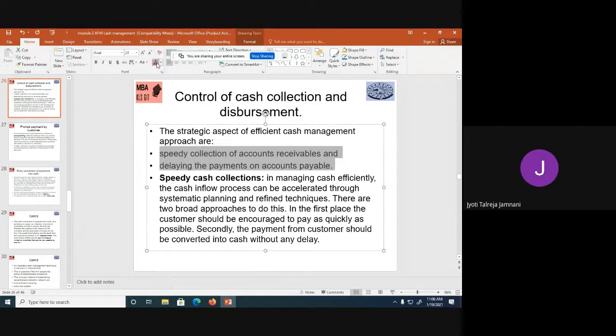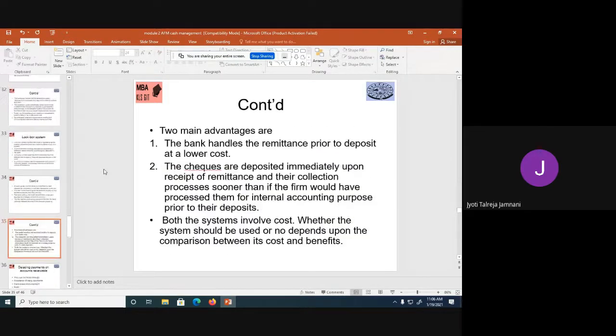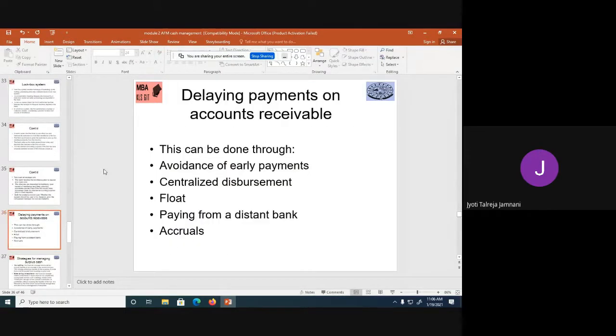Okay, so from these two, I finished the speedy cash collection. You can do that by using concentration banking or lockbox system. Now we'll see how to delay the payment on accounts payable, the second step, which will help us to manage cash better.